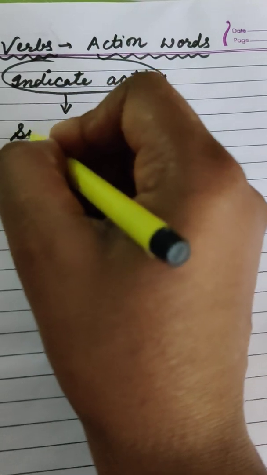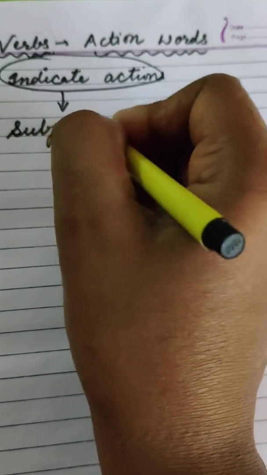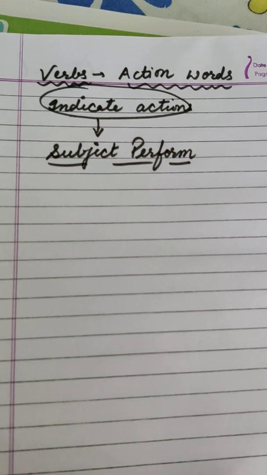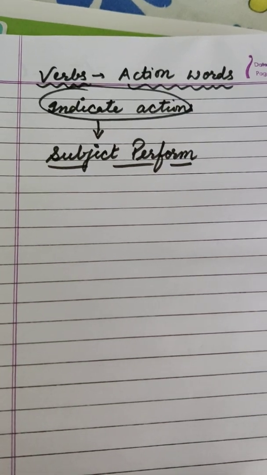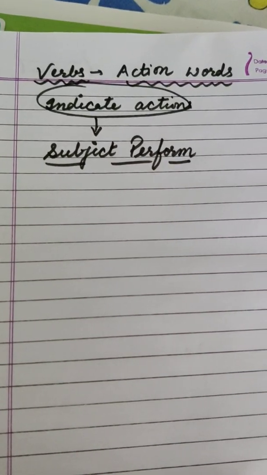And another definition of verb is a part of a sentence that tells us what the subject performs. This tells us about the subject, what the subject performs. So from this the definition of verb is clear to you. Verbs indicate action and they tell us what the subject performs.